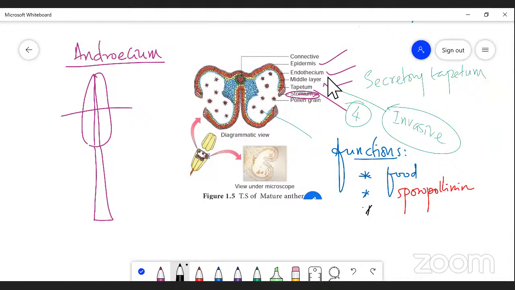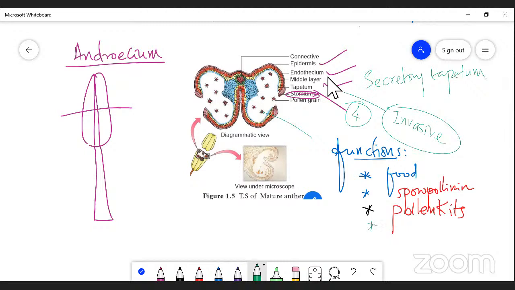The third point: pollen kit is also produced. Pollen kit is also contributed by the tapetal cells, right? And it is also responsible for the proteins of the exine and intine.